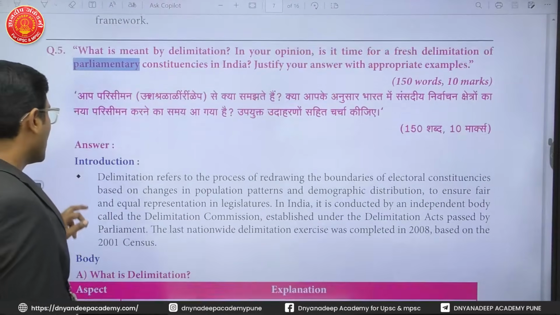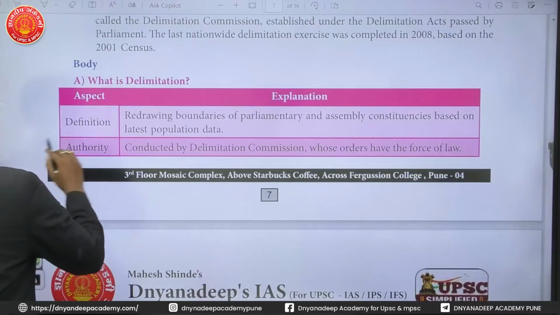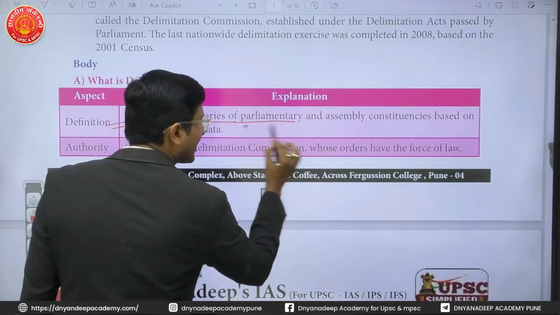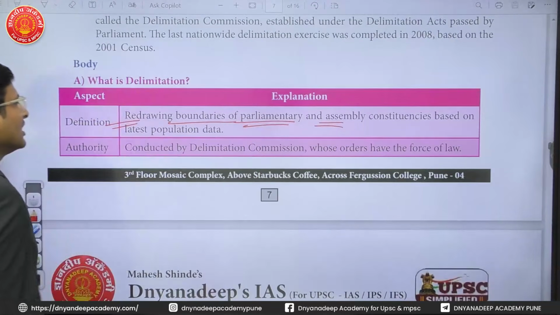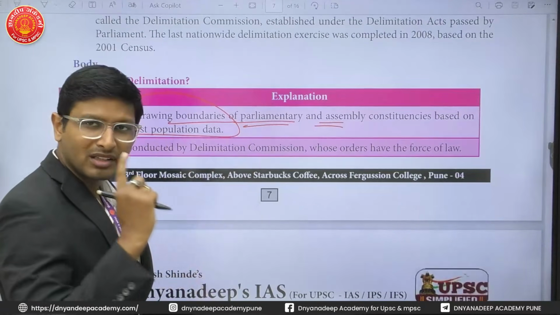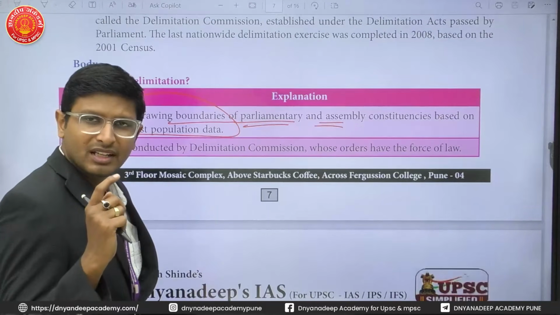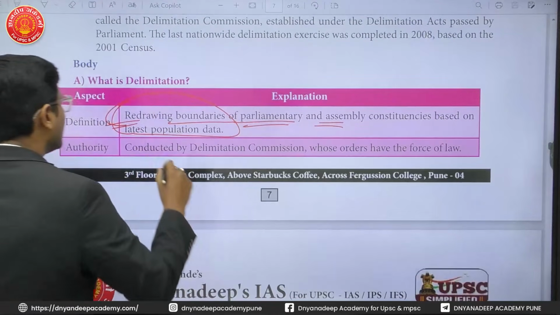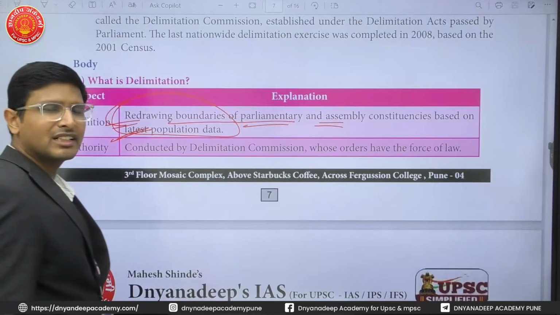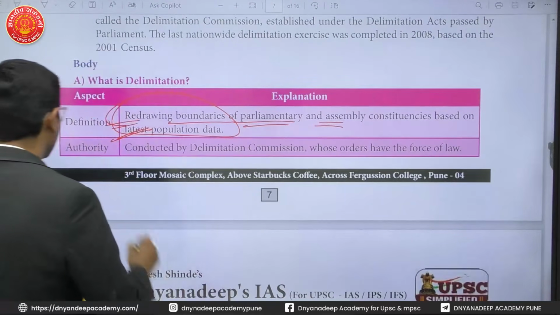First you have to write what is delimitation. So the definition has been given here. That is redrawing of the boundaries of parliamentary and assembly constituencies based on the latest population data. You are redrawing the boundaries of the assemblies or the constituencies, so that the population will be represented well in the assembly and the Lok Sabha.